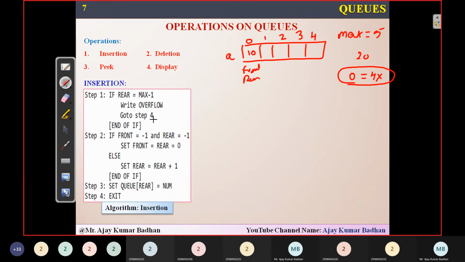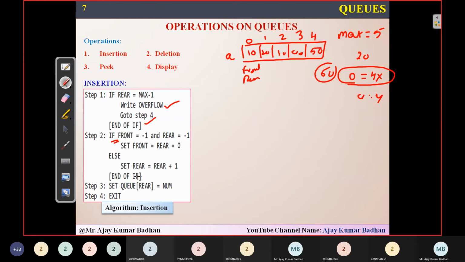So simply move over and come to this particular location. But in case rear is equal to 4, for example, you have inserted the elements 20, 30, 40, 50, so 4 is equal to 4, then simply say overflow. What do you mean by overflow? There are no more spaces available in the array to insert the next element. Let us suppose 60. This element cannot be inserted into this array because it is already filled.